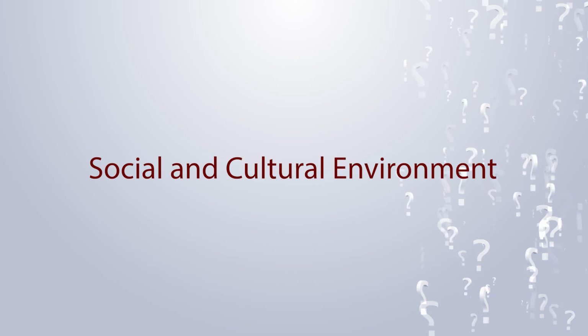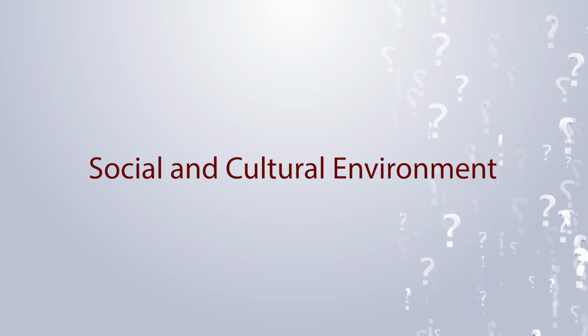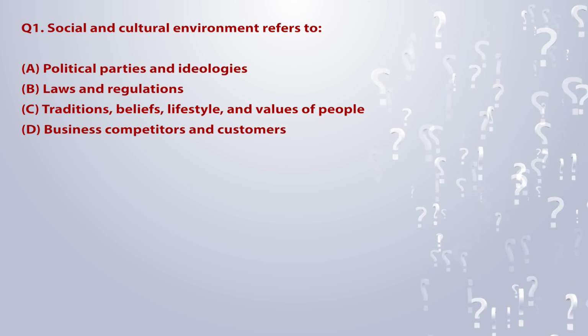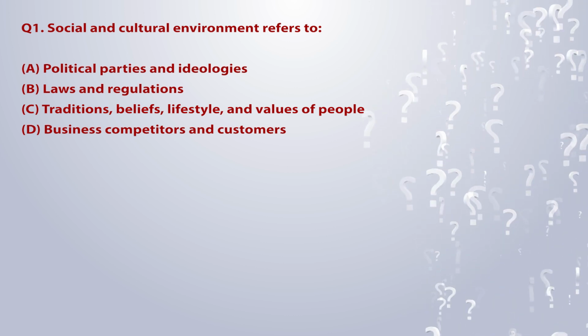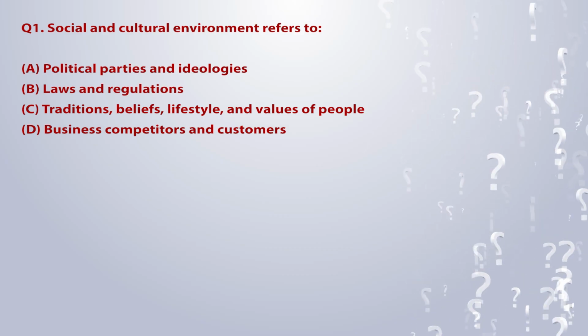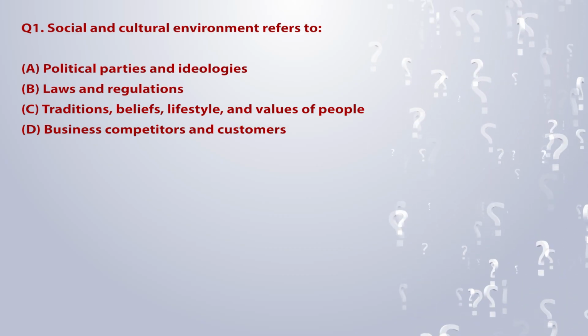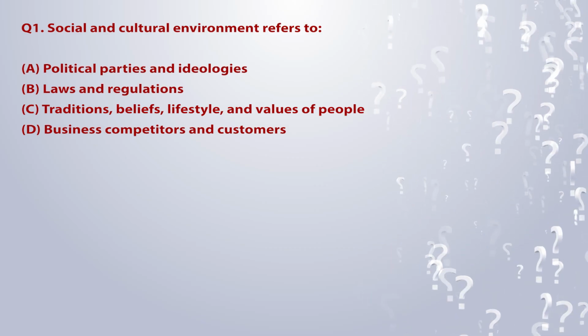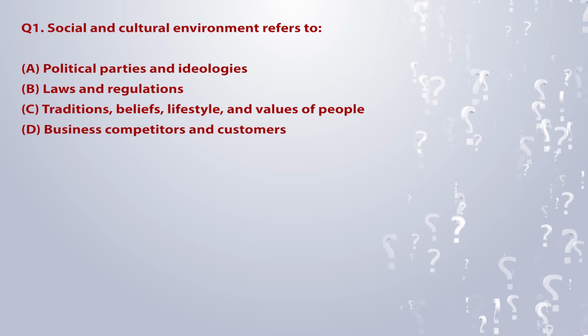Topic: social and cultural environment. Q1. Social and cultural environment refers to: A. Political parties and ideologies. B. Laws and regulations. C. Traditions, beliefs, lifestyle, and values of people. D. Business competitors and customers.